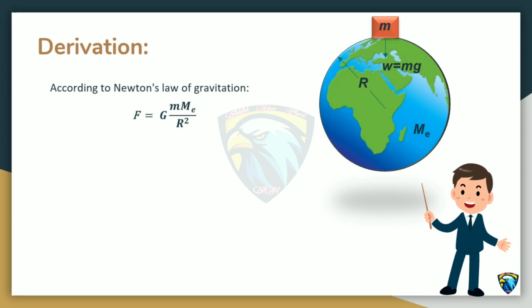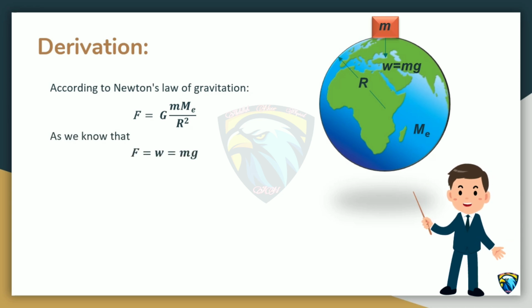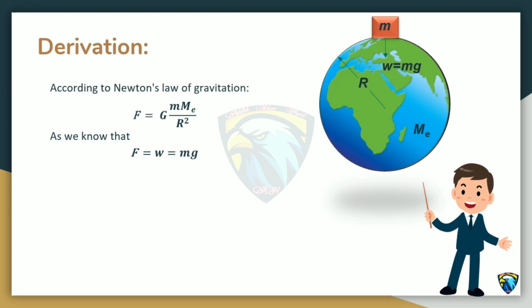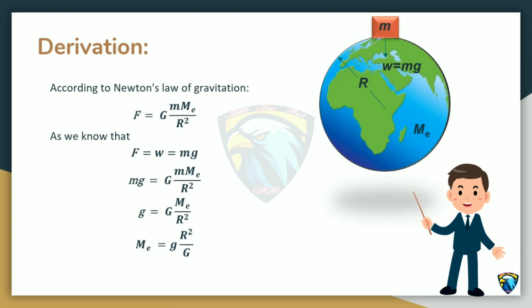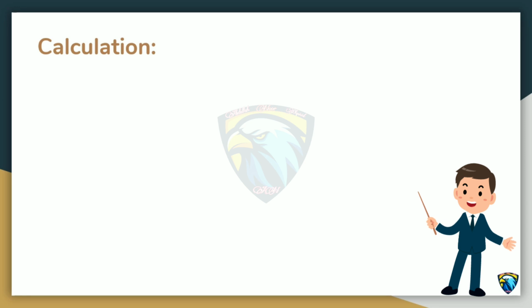But the force with which earth attracts a body towards its center is equal to its weight, as we know that weight equals mg and weight is also a force. Then put weight in the above equation. Simplify the mathematical steps and get the relation to calculate the mass of earth. Calculation.